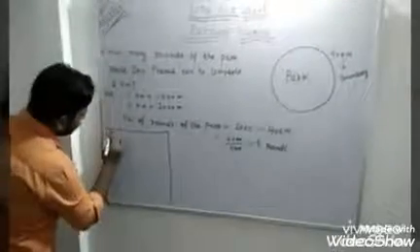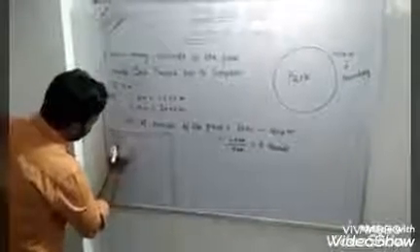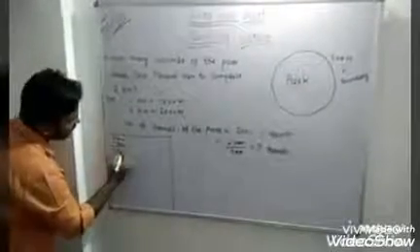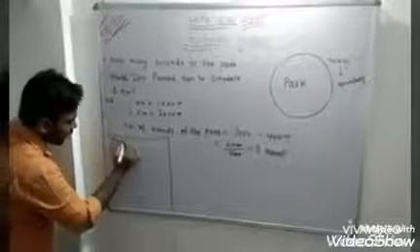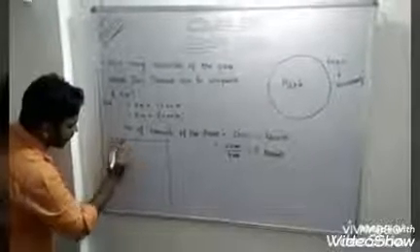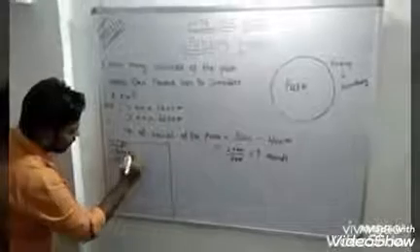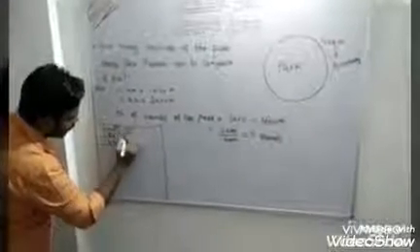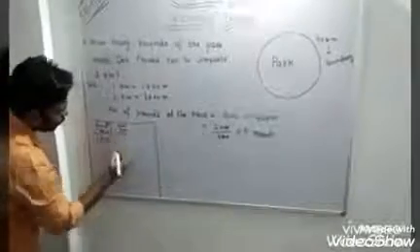Now another method to do division, by repeated subtraction. First we will subtract 400 from 2000. So what will come? 1600. The first time we subtracted, 1600 came. Now again we will subtract 400 from this 1600.